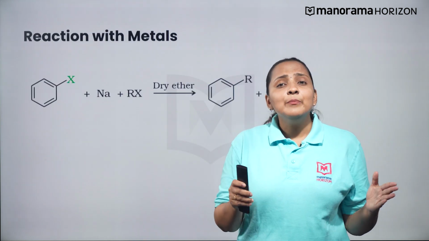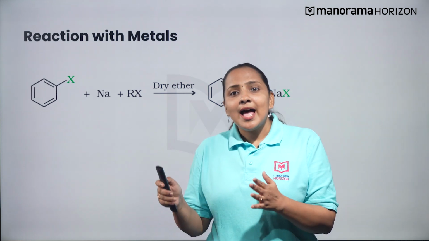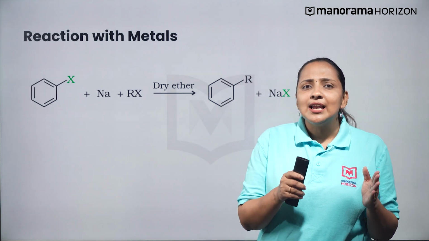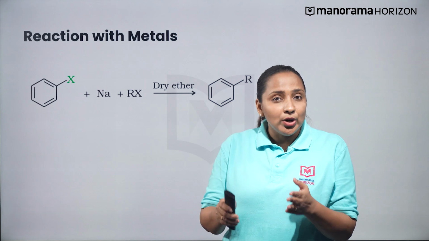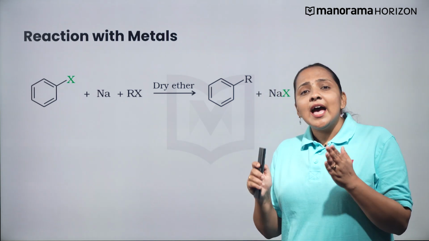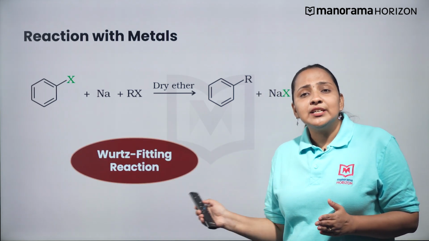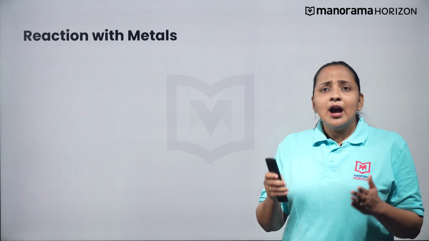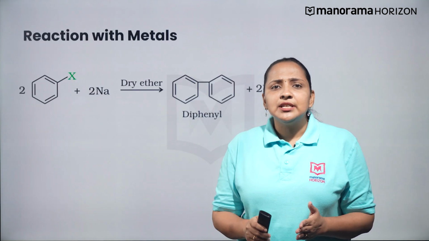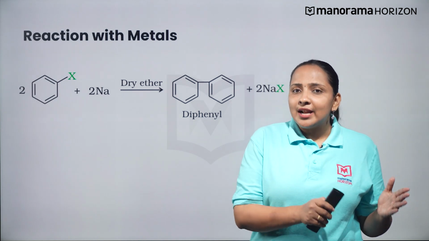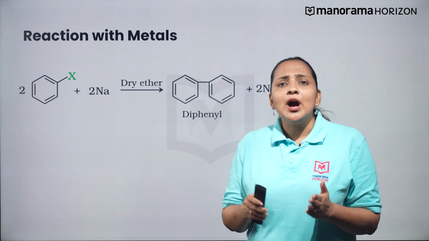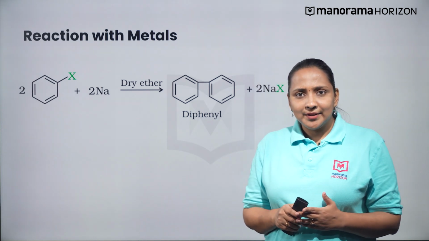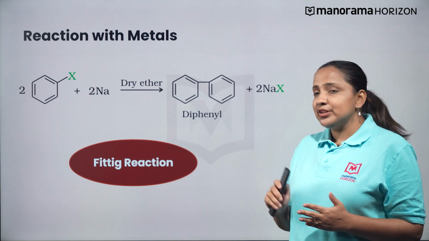For example, a mixture of an alkyl halide and aryl halide gives an alkyl arene when treated with sodium in dry ether, and this is called the Wurtz-Fittig reaction. Aryl halides also give analogous compounds when treated with sodium in dry ether, in which two aryl groups are joined together. It is called the Fittig reaction.